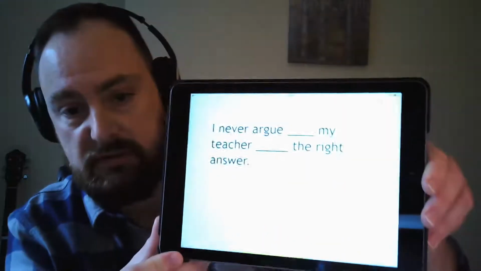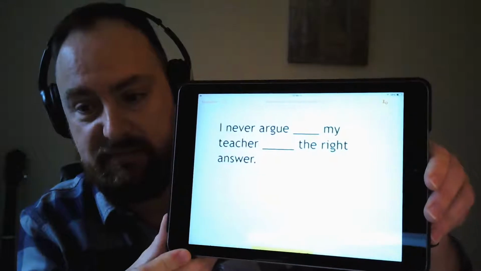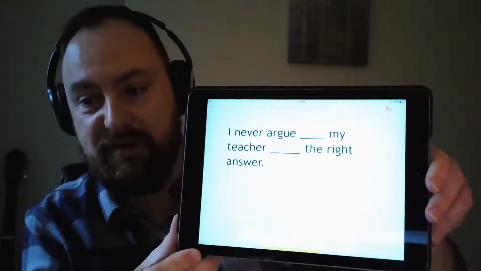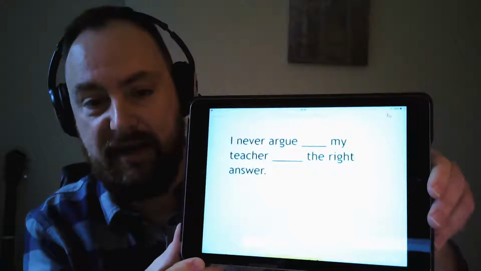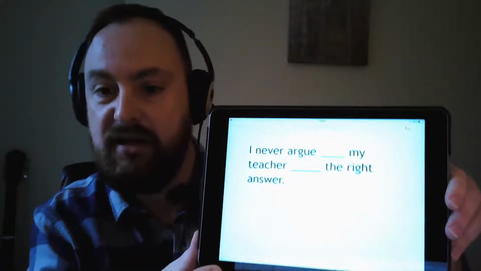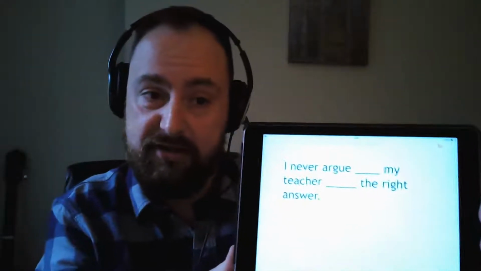We're looking at verbs and prepositions. So all the answers are prepositions. Okay. In this sentence, we have 2 gaps again. So 2 different prepositions. Okay. An important sentence as well. I never argue something my teacher something the right answer. So again, the preposition depends on, in this case, whether you're talking about somebody or something.